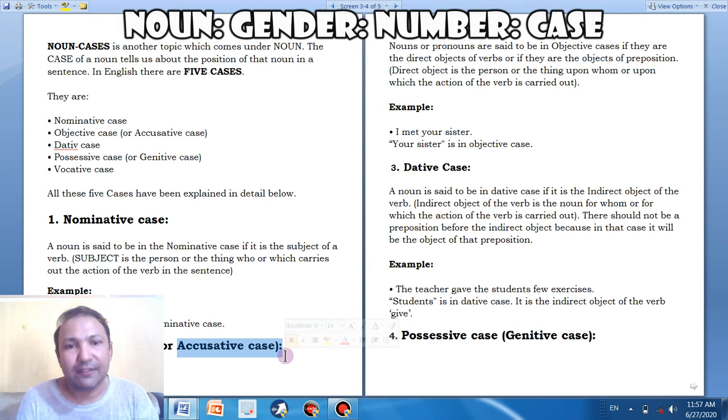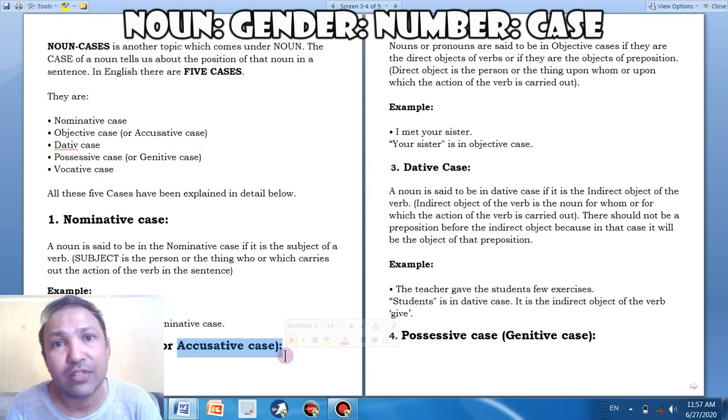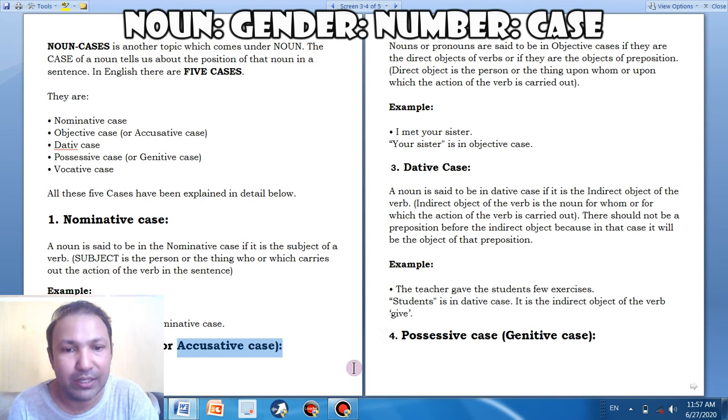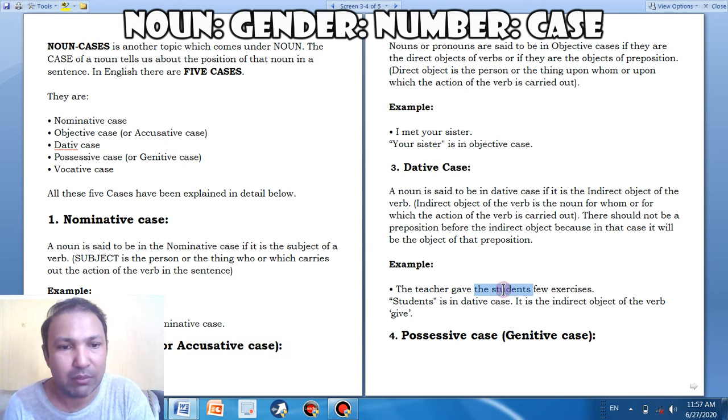So number 3, dative case. A noun is said to be in dative case if it is the indirect object of a verb. It is also an object. But if there are 2 objects in a sentence, as you see in the example here, the teacher gave the students few exercises. The teacher is the subject and he is giving something to students. Students is the object of the subject teacher. So the students, number 1 object, and few exercises, that is another object in the sentence. So there are 2 objects in a sentence.